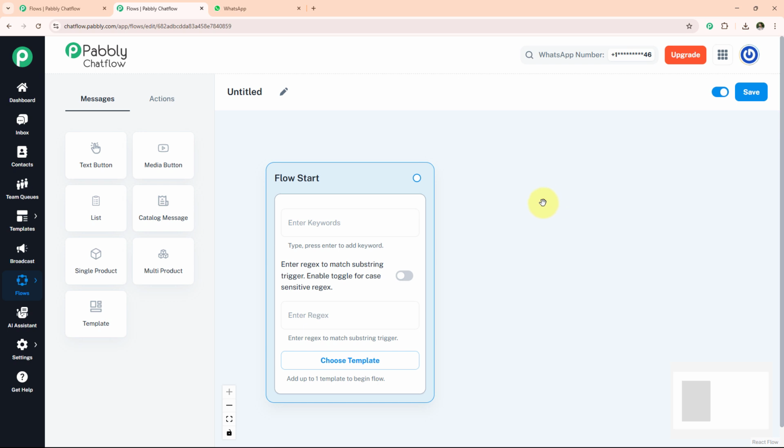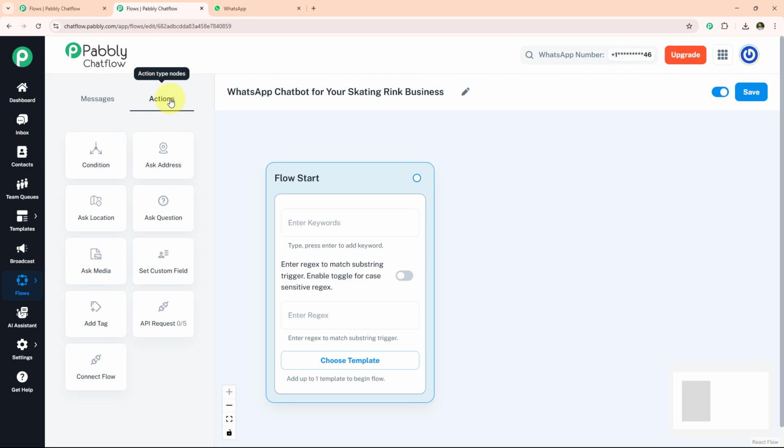Now we have an interface like this. First of all, we will rename our chatbot, that is WhatsApp chatbot for your skating ring business. Now we have two options, message and action. With the help of both of them, we are going to create our WhatsApp chatbot. Now we enter regex. This format helps us to trigger the chatbot. When user types anything, then our chatbot will be triggered. We can also trigger our chatbot with the help of keywords and template.